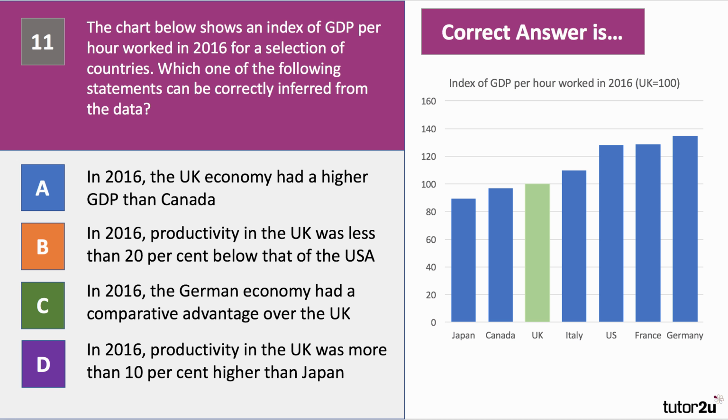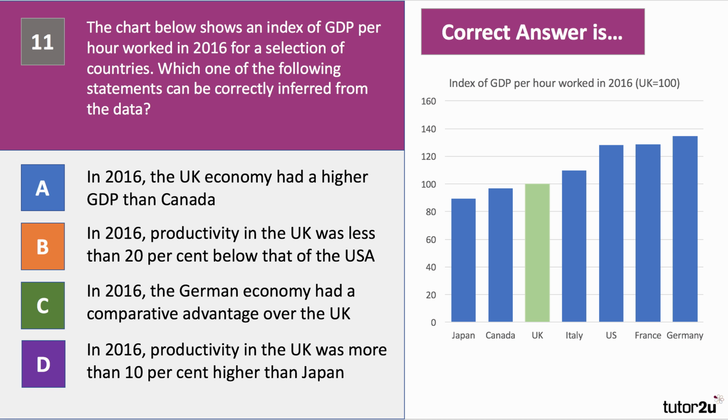Another data question for you for question 11. 5 questions to go. The chart below shows an index of GDP per hour worked in 2016 for a selection of countries, including the UK, shown there in a nice shade of green. Which one of the following statements can be correctly inferred from the data? Have a go, please, at question 11.